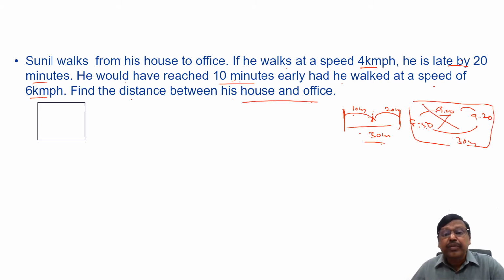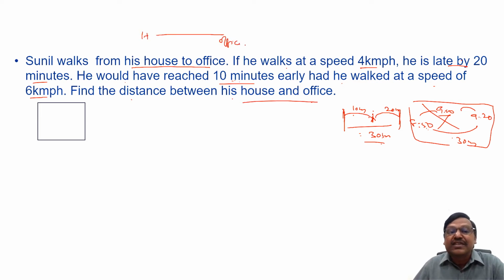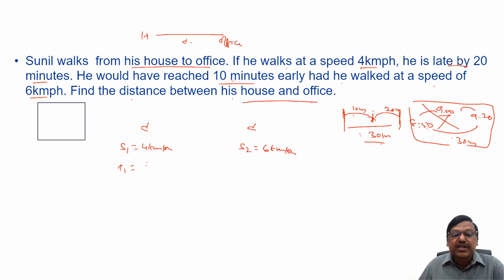So basically the difference between the two events is 30 minutes. But he is reaching his office. Both cases he is traveling from house to office. House to office means in both cases the distance is same. Distance in both cases is same. But first time the speed is 4 kilometers per hour. Second time the speed is 6 kilometers per hour. The time here is distance by speed, d by 4. The time here is d by 6.